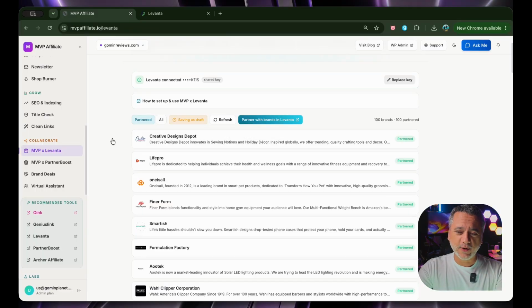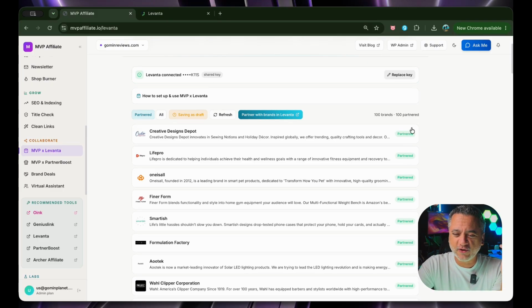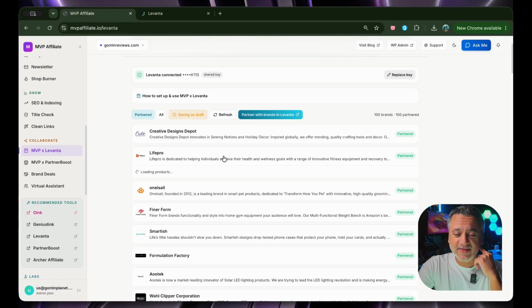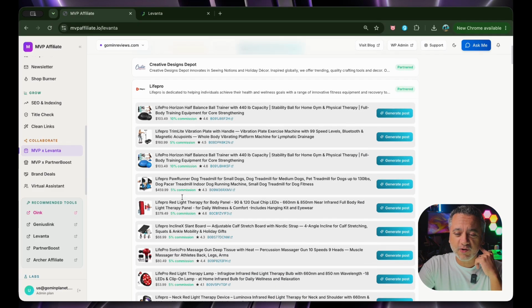So again, what are we looking at here? So it's super cool. I can create articles straight out of MVP with the brands that I've partnered with. So if I've got new brands that I'm partnering with, that I've just accepted, I can refresh here, but I know that I'm already refreshed. As you can see, they're all green here. So if I click on Life Pro, we all know Life Pro, hopefully you know Life Pro as well. If I click on that, look at this, it loads the products.